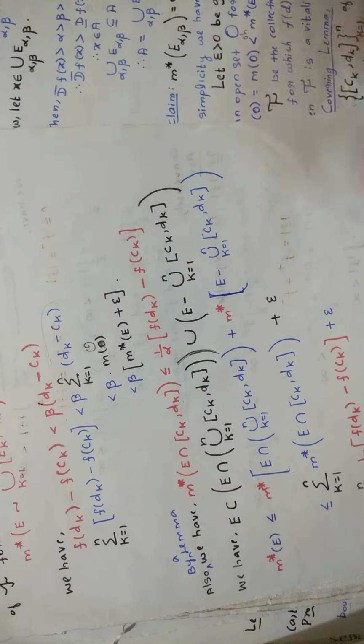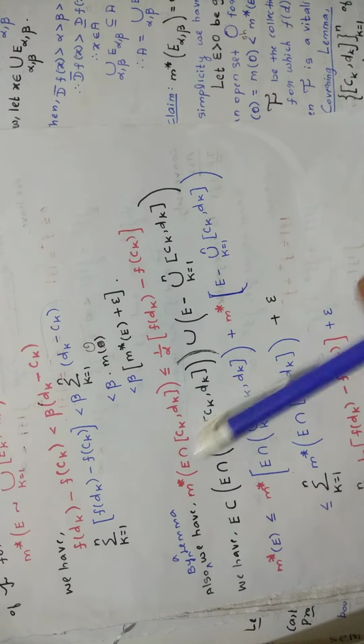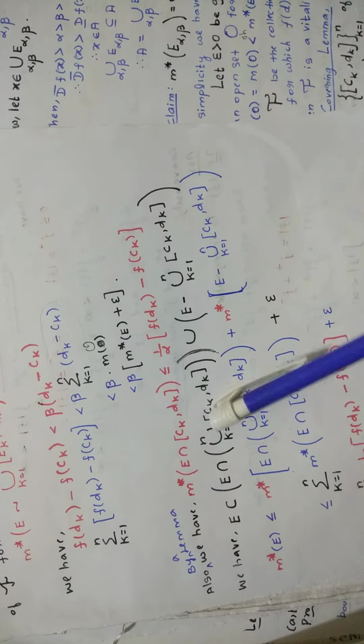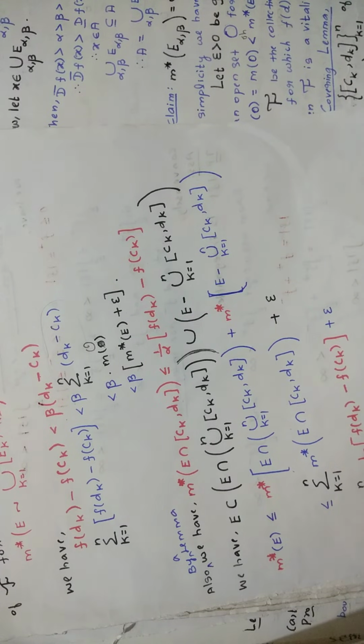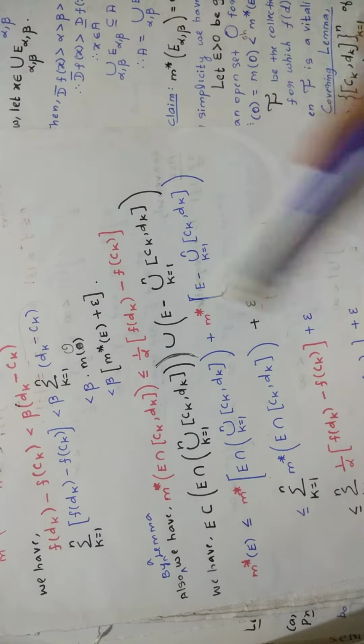You have to be clear in that. So E contained in E intersection union of this value, then again union E minus the same value. Is that clear?